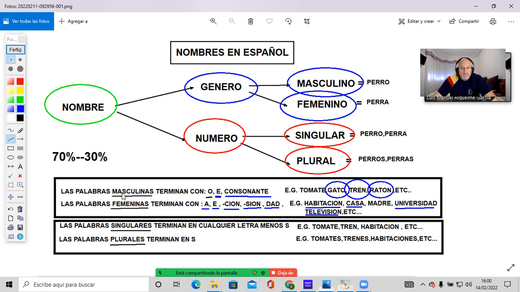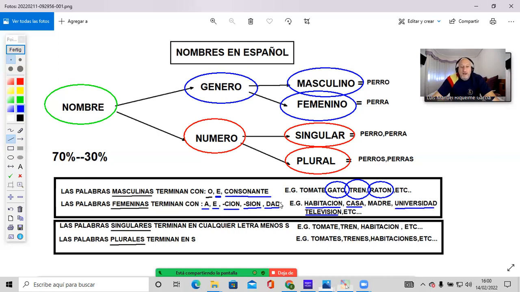Masculine words will end with an O or with a final consonant, or sometimes with an E. Feminine words will end with an A, with some specific endings such as ción, sión, or dad, or sometimes with an E. This rule is not 100% reliable, so there will be some exceptions, and we have to be careful with those. And that's it. Let's continue.